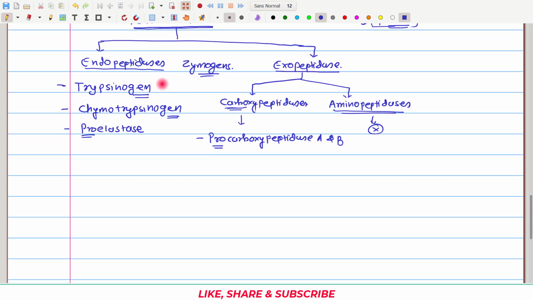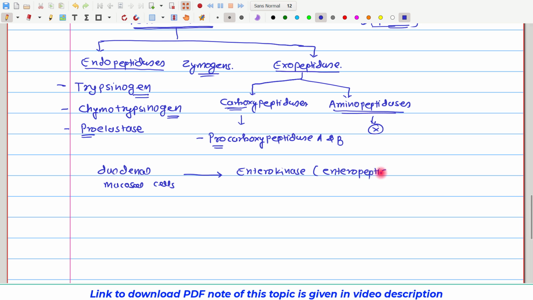So, for the activation of these, what will happen? Duodenal mucosal cells secrete one more enzyme, that is enterokinase, which is also called enteropeptidase. What will this enterokinase do?